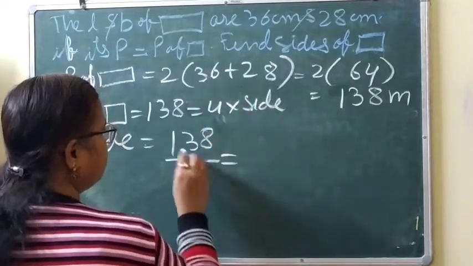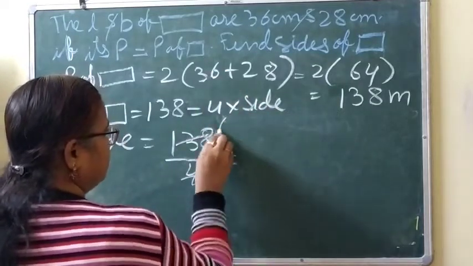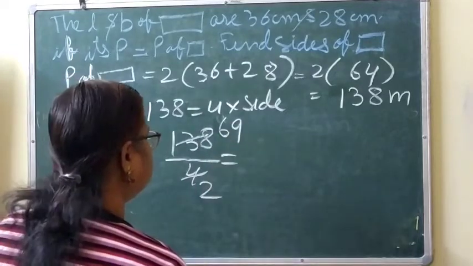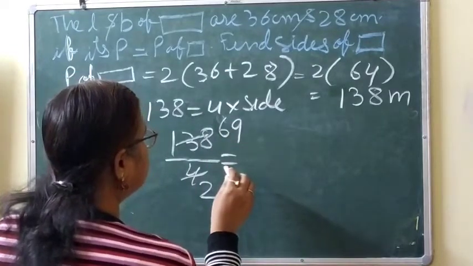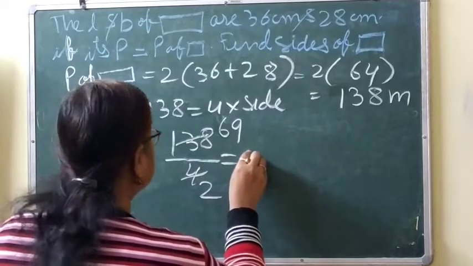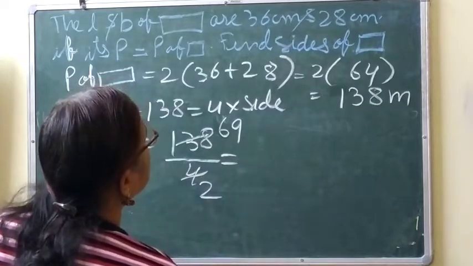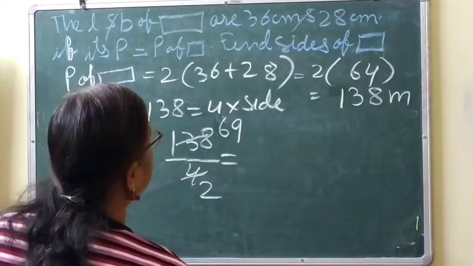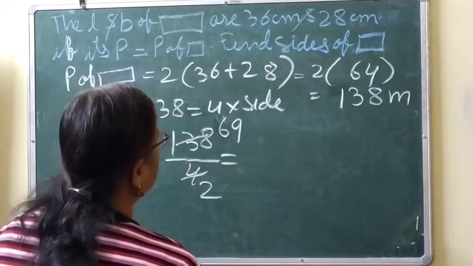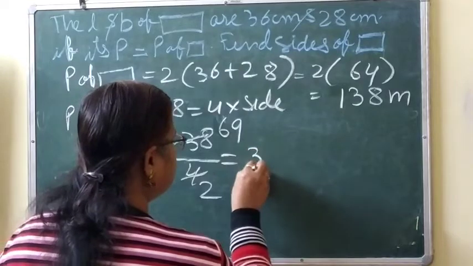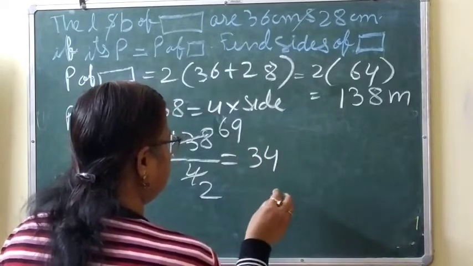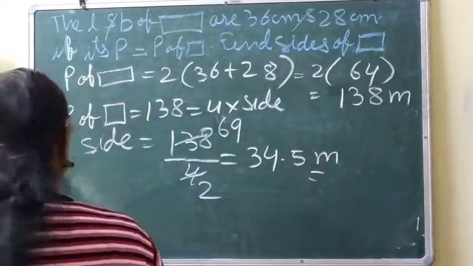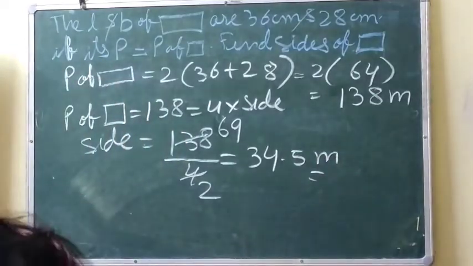Cancel it. So 2 2 is 4 and then it will be equal to the sides of a square. Okay, so 2 3s are 6, 2 4s are 8 and this one. So side will be equal to what?